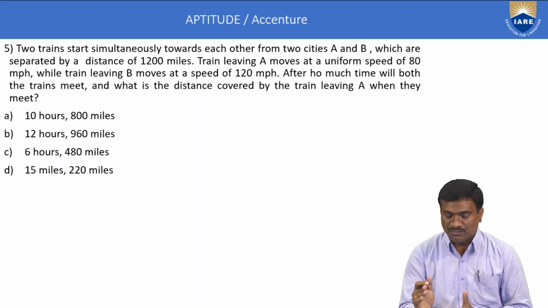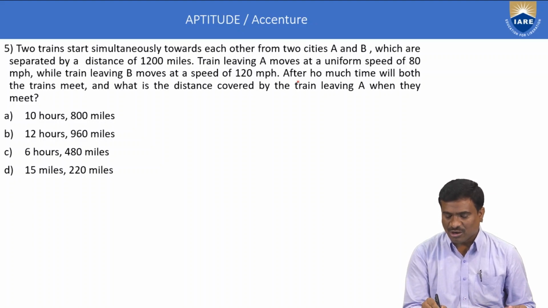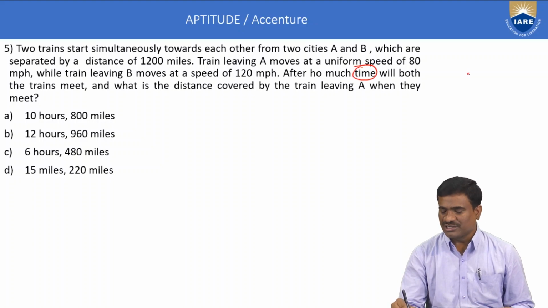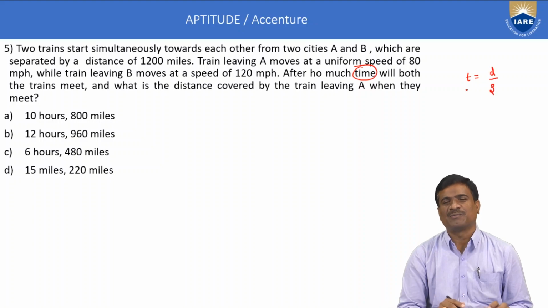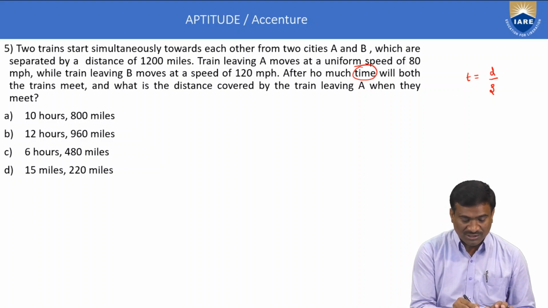The train leaving A moves at a uniform speed of 80 miles per hour, while train B moves towards A at 120 miles per hour. After how much time will both the trains meet? Here we calculate only time. Time is equal to the formula distance by speed. This is a basic application in time, distance and speed.